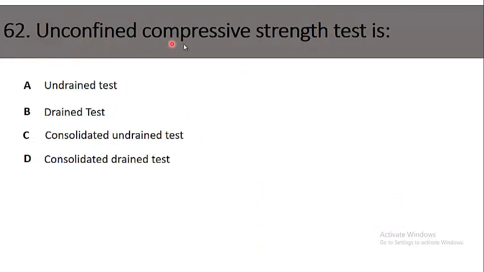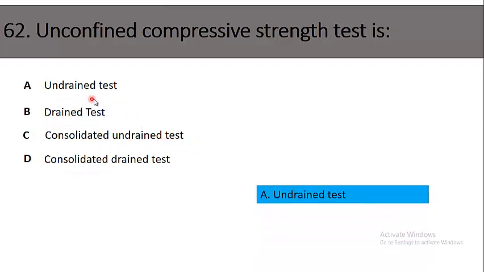62. Unconfined compressive strength test is: option A, undrained test; B, drain test; C, consolidated undrained test; D, consolidated drain test. The right option is option A, undrained test.